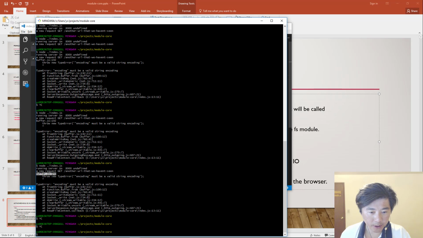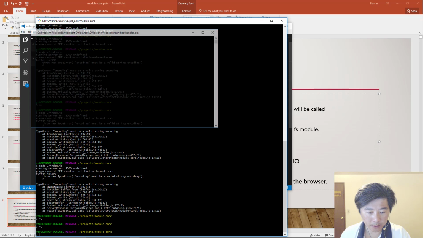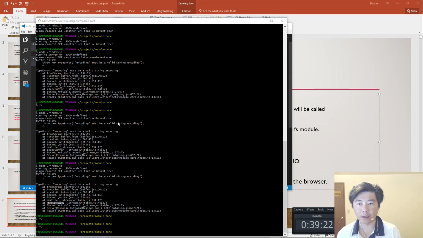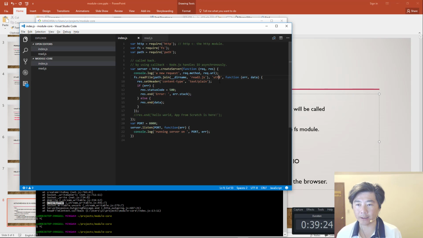It says buffer.js throws a new TypeError: encoding must be a valid string encoding. And then it occurs in from string, buffer from, create write request, socket write generic, socket write, do write, clear buffer. So it looks like what's happening is that we're probably passing in something incorrectly to the response.